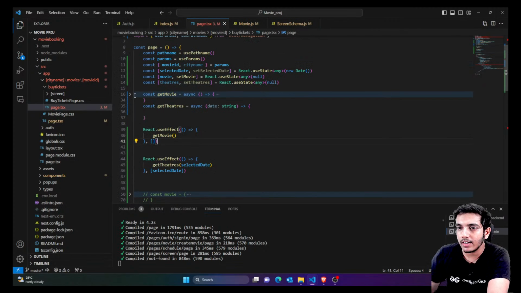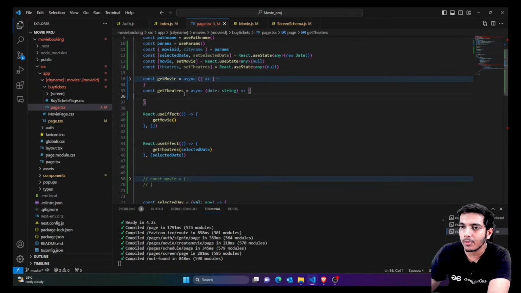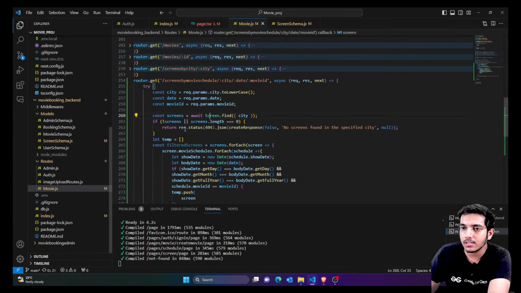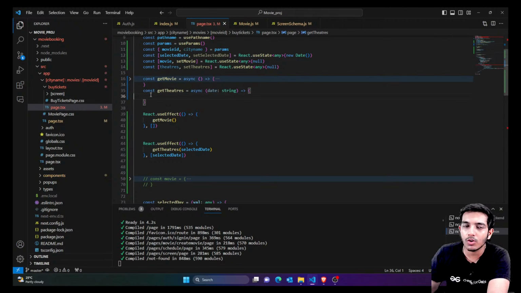You can see we are getting the movie and we are printing the movie for that day. But first of all we have to get the day. What's the day? We have to get the day. This is not the API, this is the API. Inside this function we're going to call this API. That means we want to get the theater by date, city and movie ID, right? So let's call that, and for that, which page is it inside?